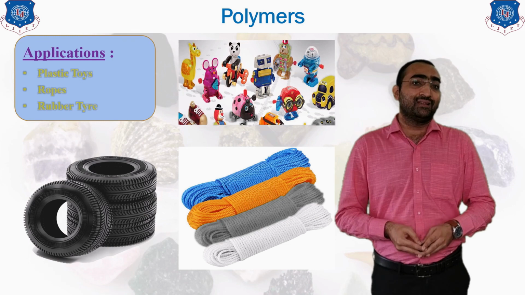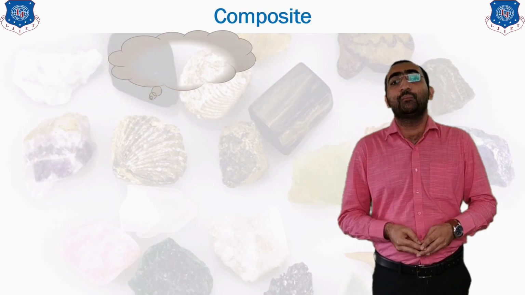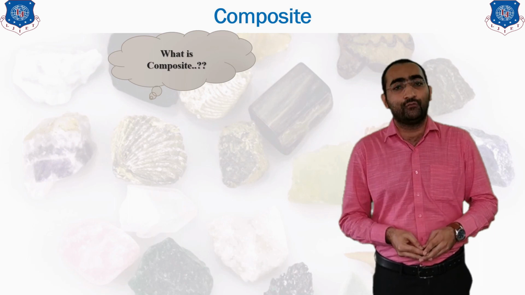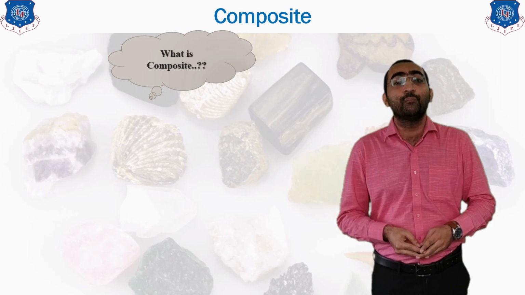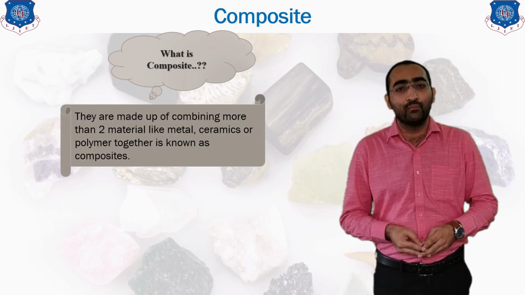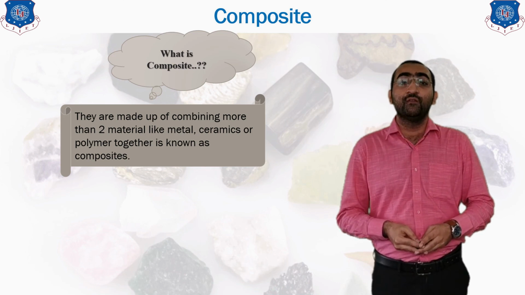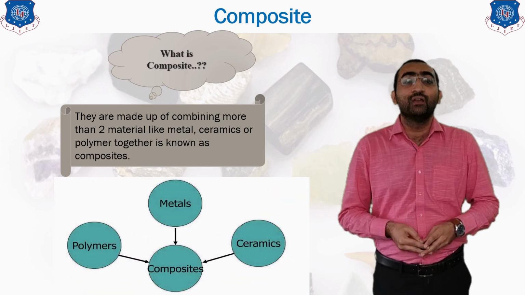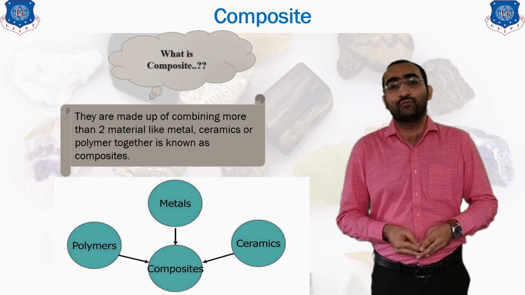So now moving on, as discussed earlier, the last one is the composite material. Now what do you mean by a composite, and why is it not included in the part? That is, why is this composite not a type of the material? Yes, it is a part of the material, but a composite is nothing but the combination of more than one material. That means metal plus polymer, a composite is formed. Ceramic plus polymer, a composite is formed. That means if one or more materials are clubbed together, then the product which is formed is known as a composite material. So it is one of the different classes of material.